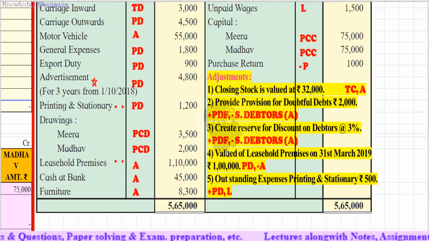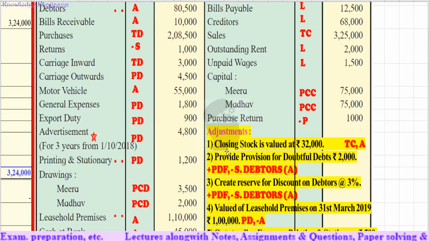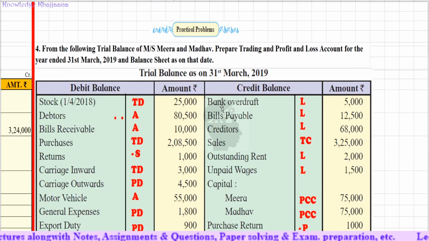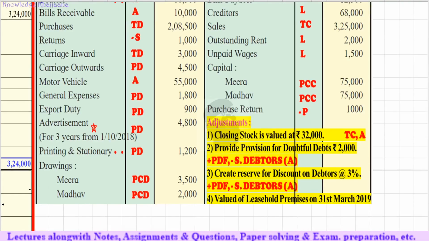Now let's move to the items in the credit side of the trial balance. First it is bank overdraft rupees 5,000 and bills payable rupees 12,500. Let's see.